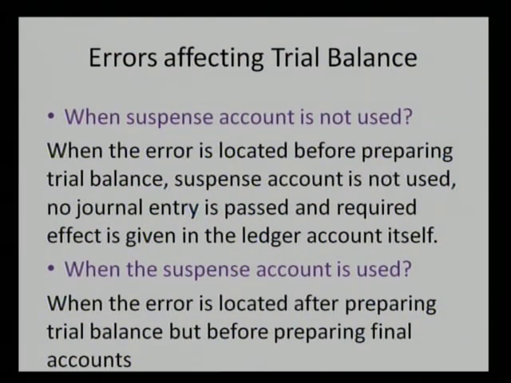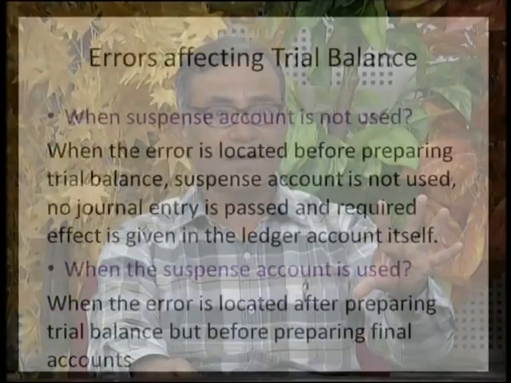Again I repeat another rule: for rectifying the error of principle and the error of complete omission, you cannot directly pass the accounting entry in that particular one account. So for the error of principle and for the error of complete omission, another journal entry is required to be passed without using the suspense account.